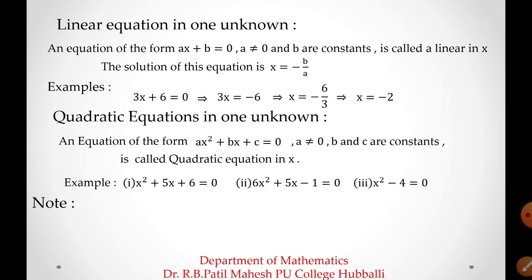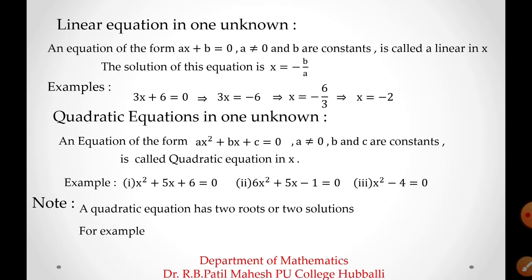A very important note on quadratic equations, students. A quadratic equation always has two roots, or you can call them two solutions. If any quadratic equation is in front of you, there must be two roots or two solutions. For example, x square minus 4 is equal to 0 is an example of a quadratic equation. Then how many values of x exist?